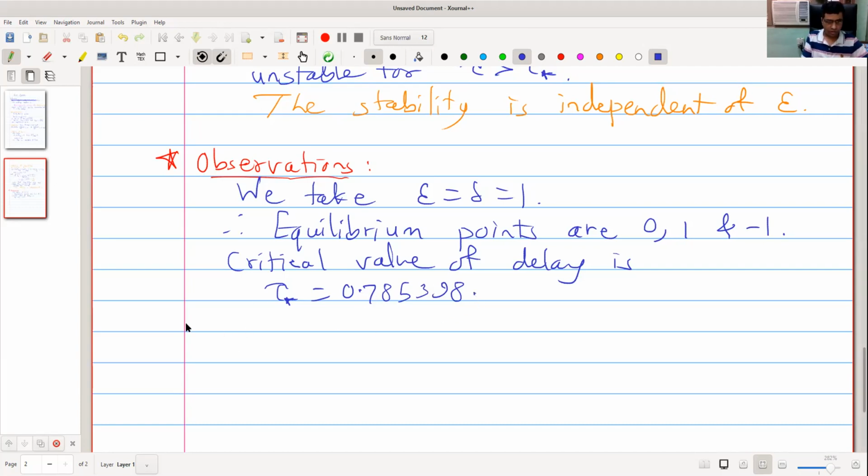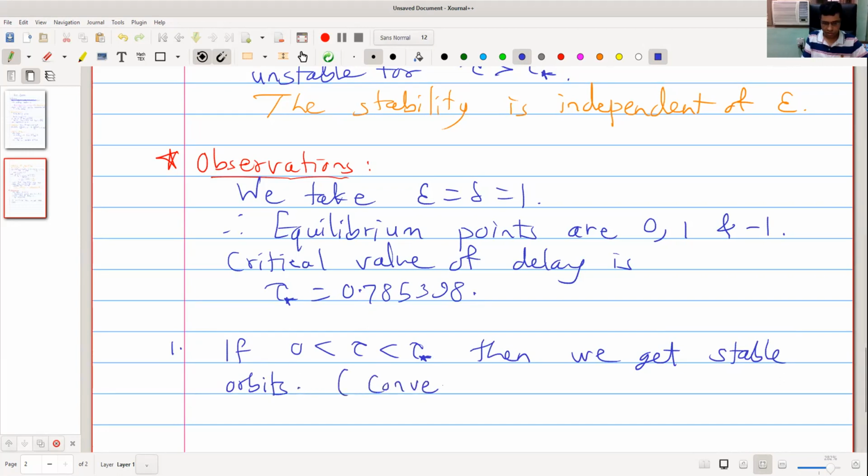So what are the observations? First thing, if tau is less than tau star, then we get stable orbits converging to 1 or -1, depending on initial conditions.